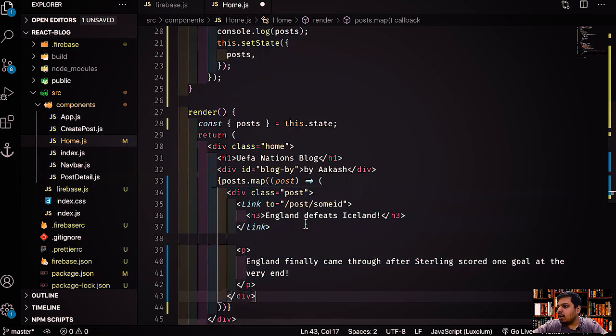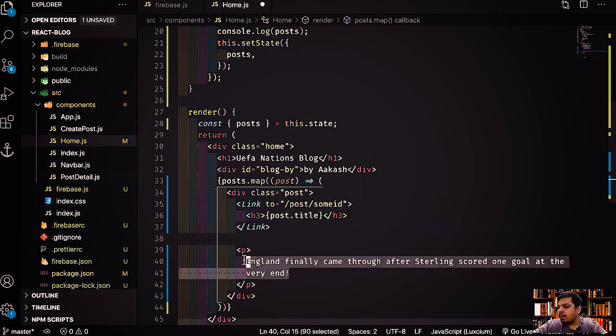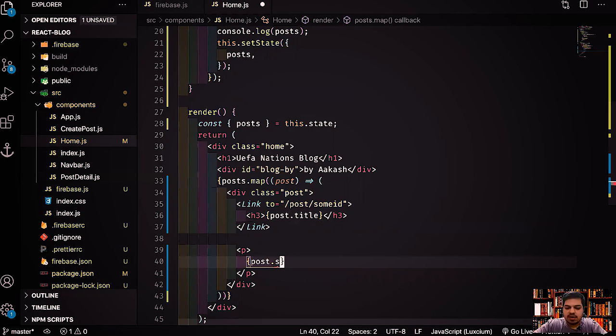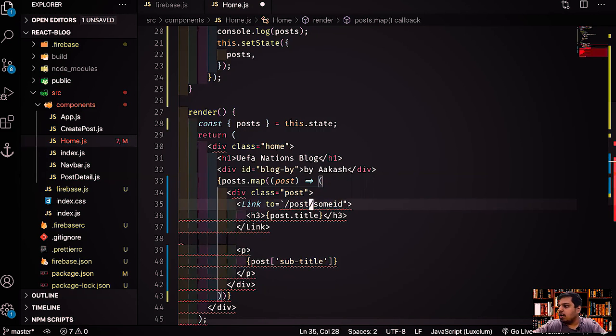Everything is cool. I just have to use the data. Here I'll say post dot title, right? And this is post dot subtitle, right? Subtitle. I think we'll need to use it like this. Post dot subtitle, and also here we'll get the ID as well, right? So we'll use template literals, right?